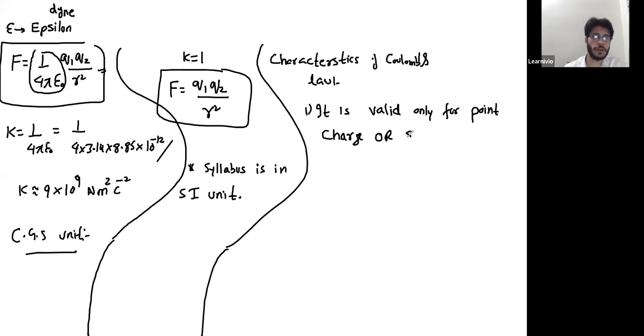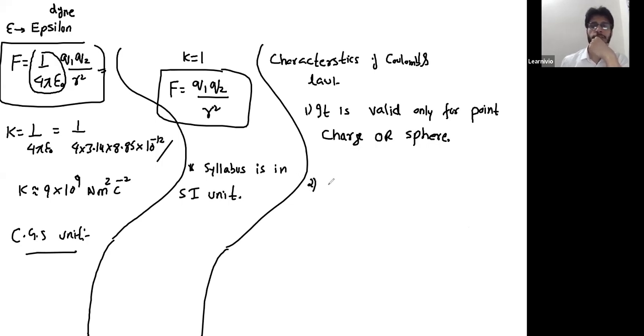You can use Coulomb's law either for a point charge or for a sphere. You cannot use it for objects of finite size. Say I take this pen and this hand, and let's assume the pen is positively charged and the hand is negatively charged. Then both will attract each other with electric force, but you cannot calculate that force directly using Coulomb's law, because this pen is not a point charge and this hand is not a point charge. You can use Coulomb's law only if both the objects are point charges. So it's valid only for point charges or spheres.